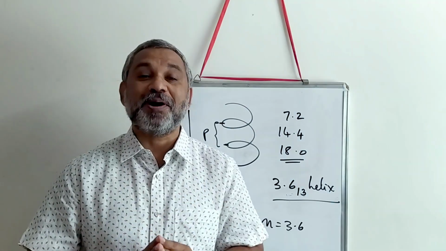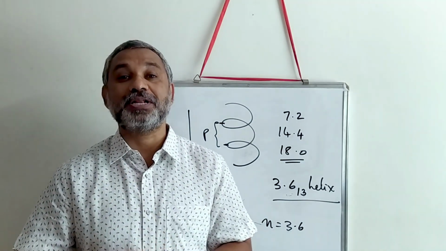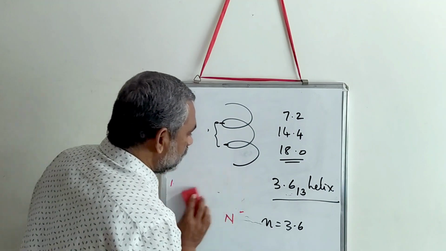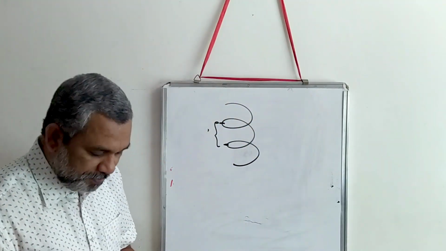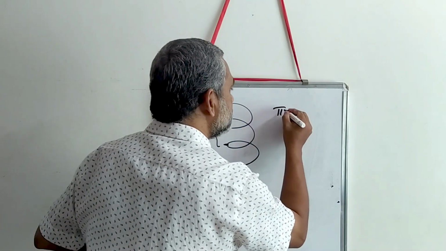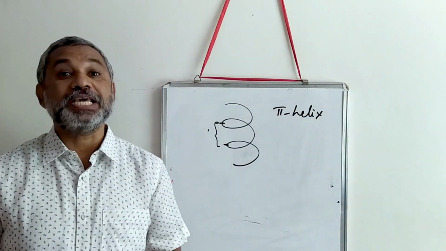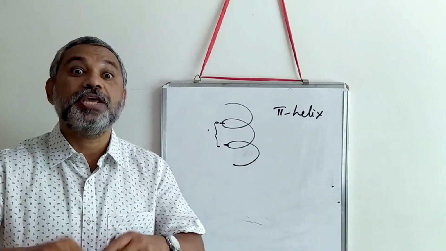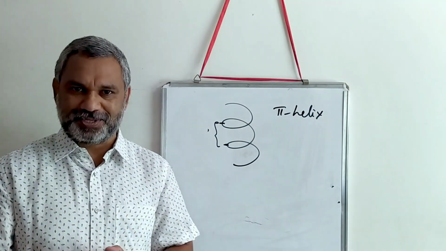When we discuss alpha helix, we should make a reference to pi helix. A pi helix, written like this, pi helix. Pi helix is also known as alpha bulge. So it bulges out. How exactly is a pi helix formed?